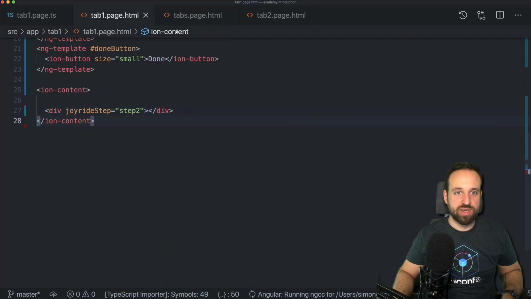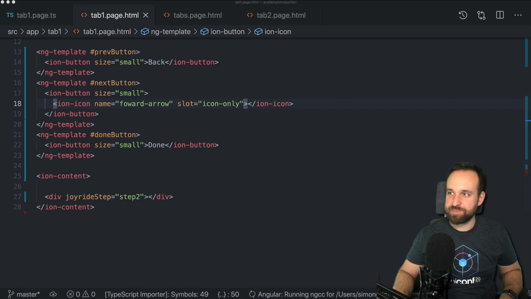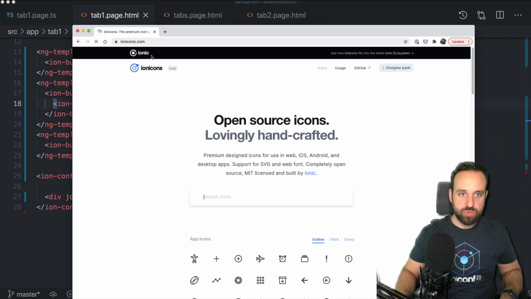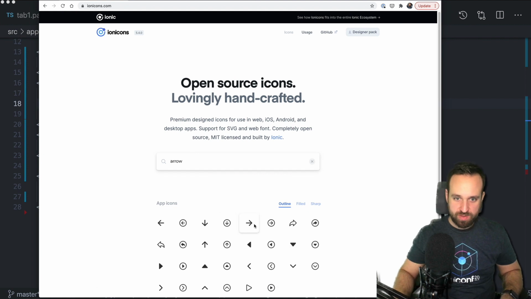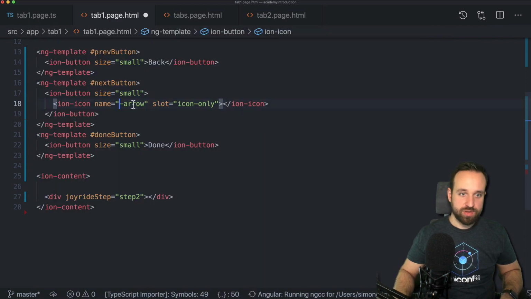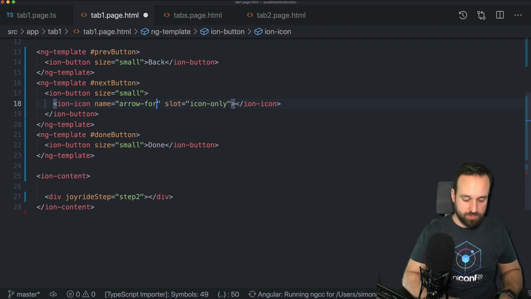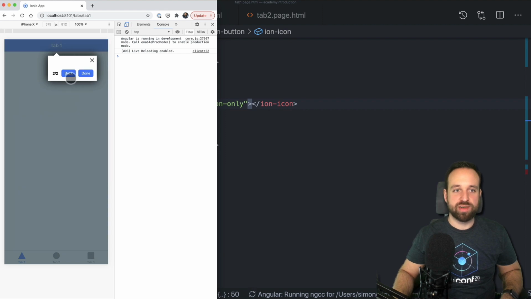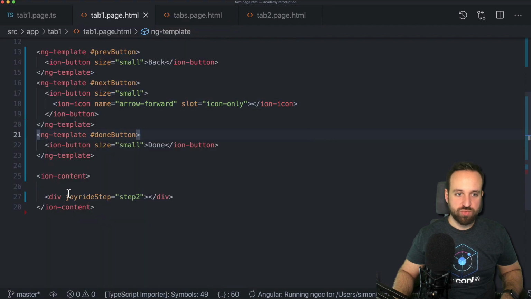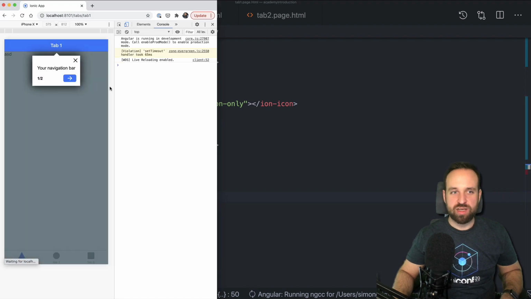Okay, we got no forward arrow because what's the name? Ionicons for the help. Where is my arrow forward? Is it arrow forward? Arrow, of course, arrow forward, not forward arrow. Forward. Okay, now it should hopefully work. And there we go. Now we got a custom template with our button. We got the Ionic buttons in here, and that's exactly what we wanted to have.